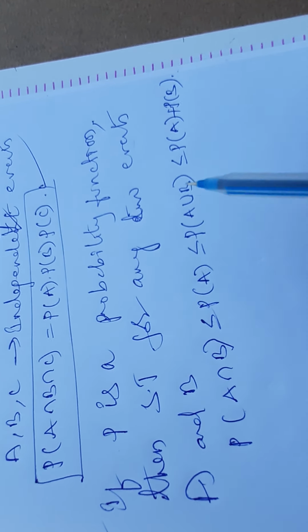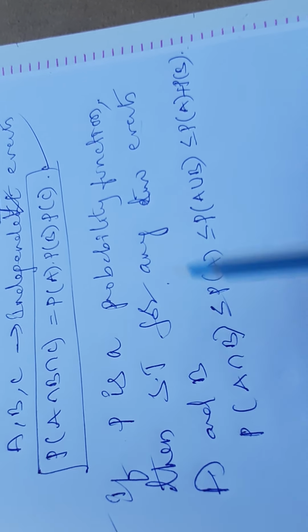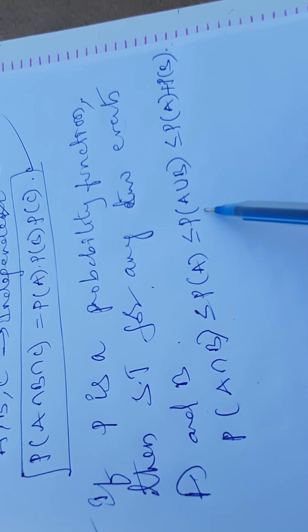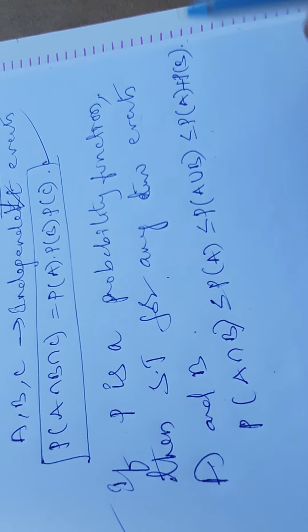If P is a probability function, then show that for any two events A, B, P of A intersection B is less than or equal to P of A, less than or equal to P of A union B, less than or equal to P of A plus P of B.